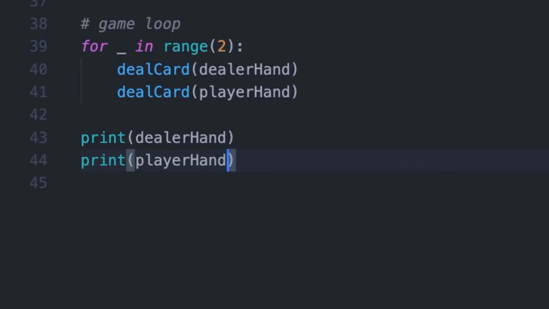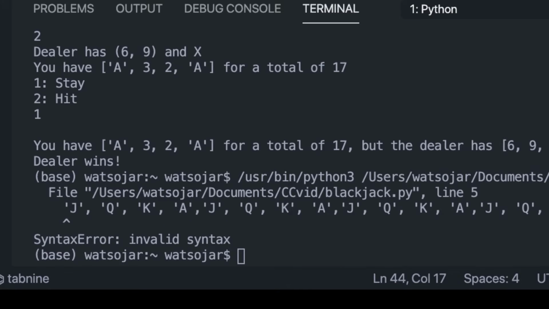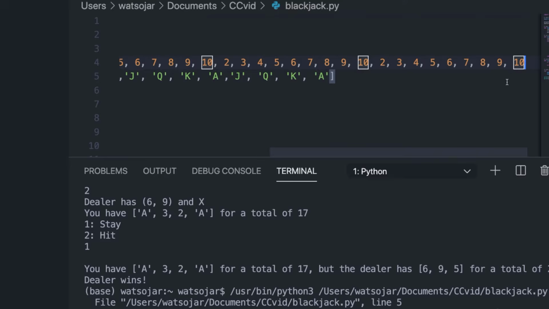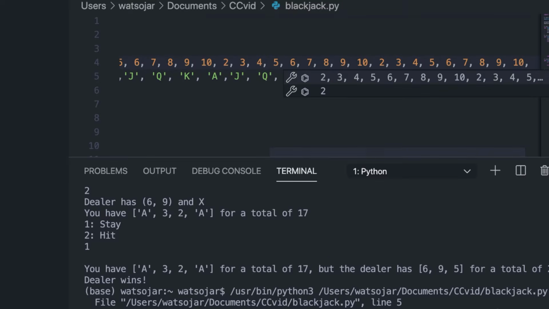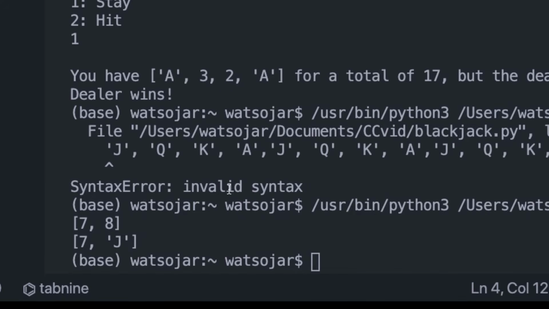This is good practice to get the hang of, just printing stuff out as the game goes on. Ooh, see, I have an error here. Invalid syntax. There it is. I didn't put a comma right there. Now let's see if this works. There we go. As you can see, we printed out the dealer and the player's hand. So everything is working as planned.